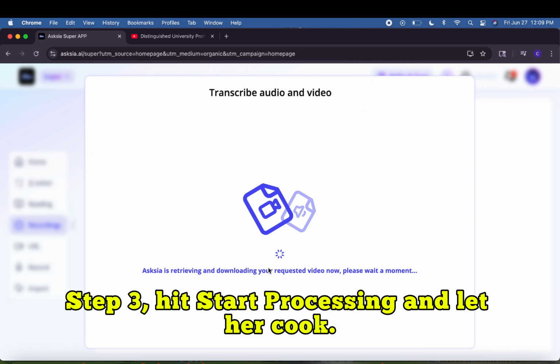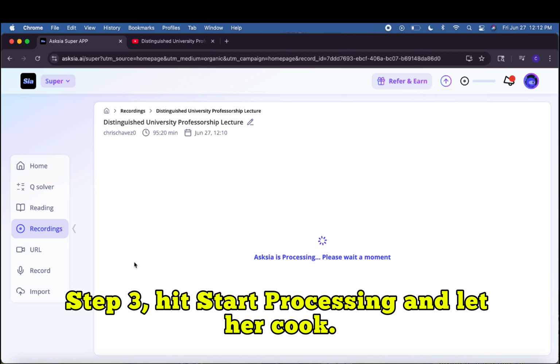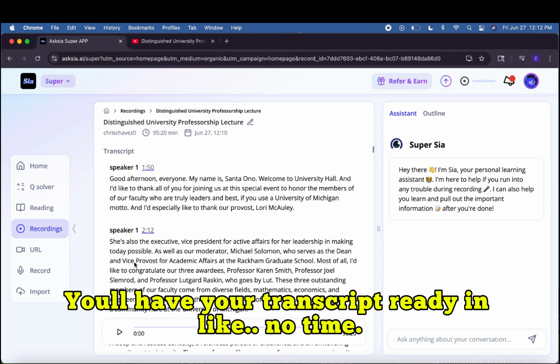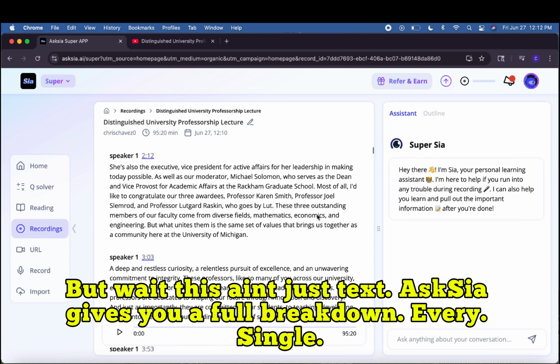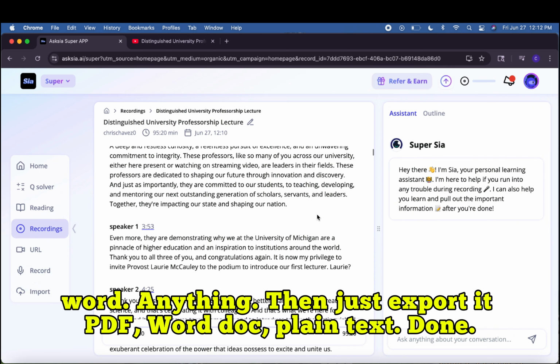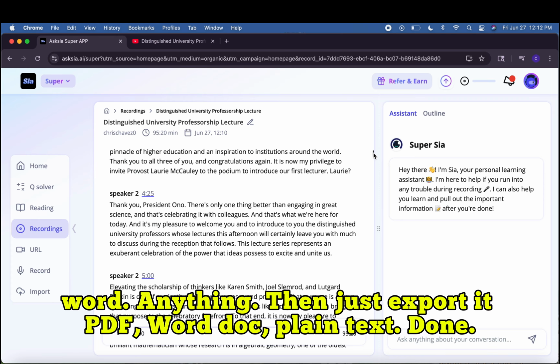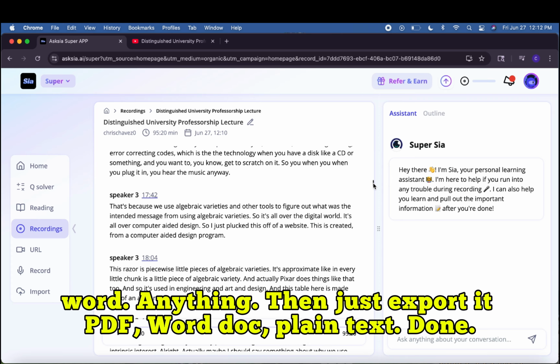Step 3. Hit start processing and let her cook. You'll have your transcript ready in like no time. But wait, this ain't just text. Askia gives you a full breakdown, every single word, anything. Then just export it as PDF, Word doc, or plain text, done.